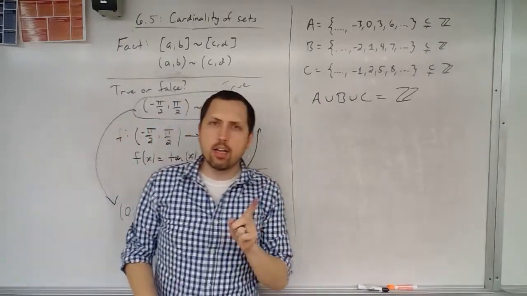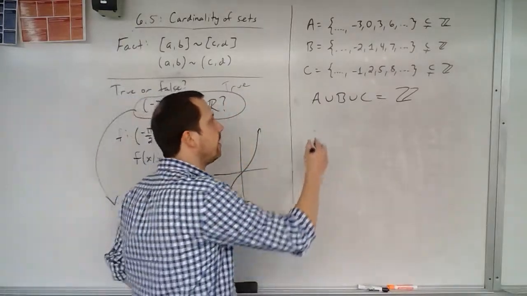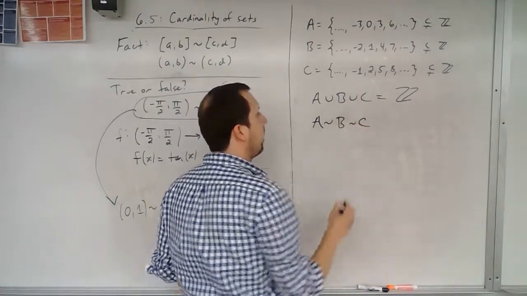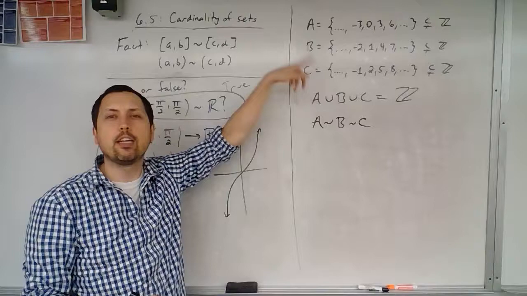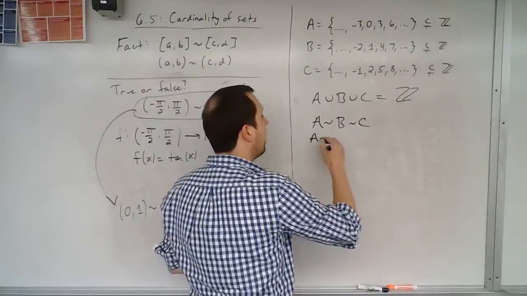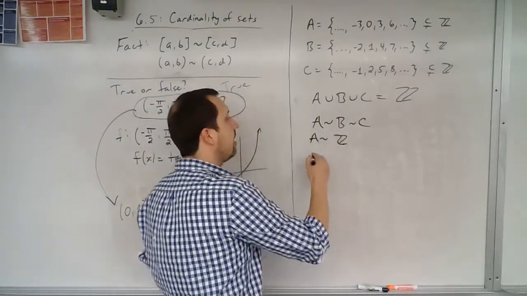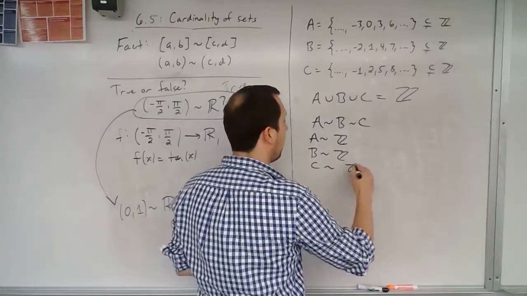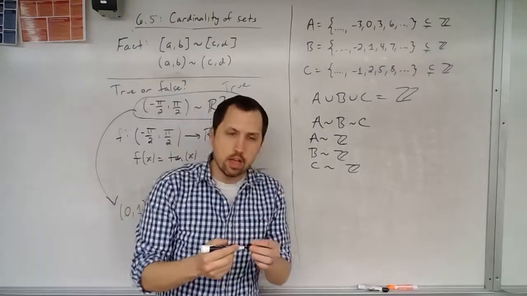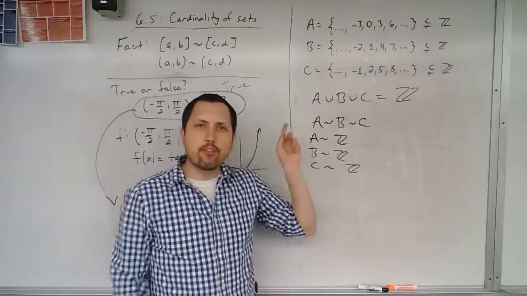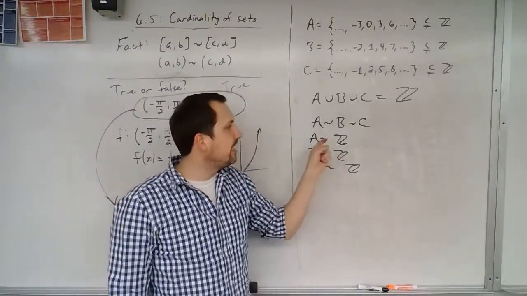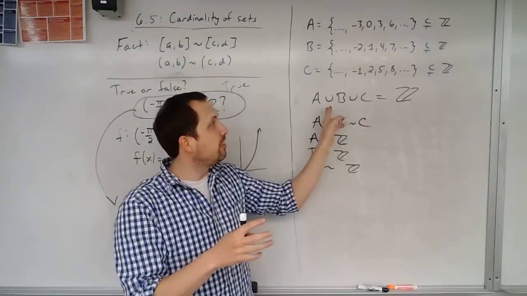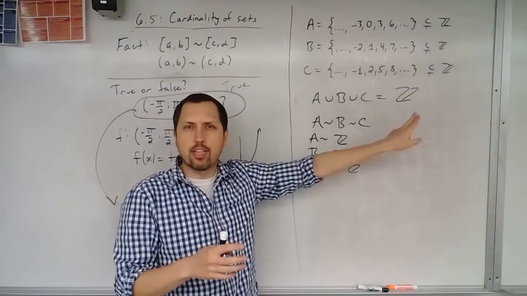But also note here that A has the same cardinality as B, which has the same cardinality as C. These all have the same cardinality. But also A has the same cardinality as all the integers, and B has the same cardinality as all the integers, and C has the same cardinality as all the integers. So what you have here is three sets that have the same cardinality as this bigger set, and yet they all together form this bigger set.